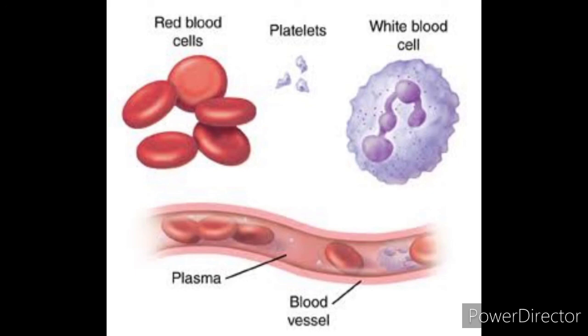The WBCs, white blood cells, are of different types, agranulocytes and granulocytes. They protect the body against disease causing microorganisms. The third type is blood platelets, otherwise called thrombocytes. They are irregular shaped cells which are also colorless. They do not have a colored pigment. They help in blood clotting. If any accident or injury happens, the bleeding will be stopped by means of the blood platelets. So these are the three types of cells: red blood cells, white blood cells and blood platelets.